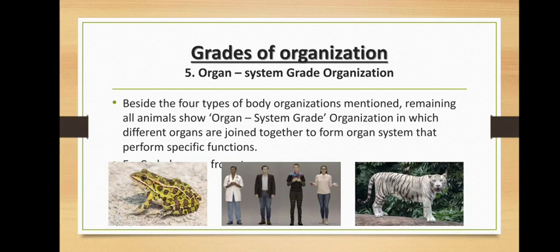For example, nose, trachea, lungs, they all come together to form respiratory system. Such organ systems are seen in the animal showing organ system grade organization. You can give any examples from the animals right from Aschelminths to Chordata.